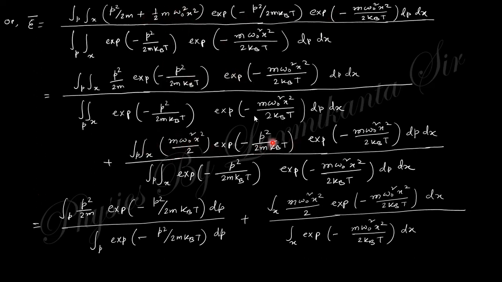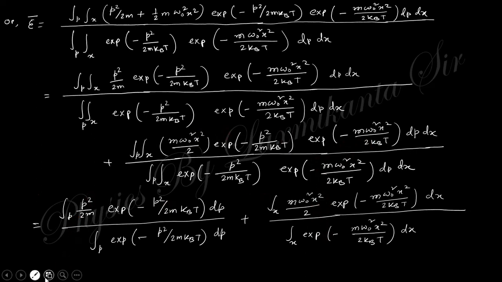Just separate out these two portions, and you can see the integration with respect to x in the numerator and denominator gives the same result, so these two cancel out, and only the integration with respect to p is present here and here. Similarly, the integration with respect to p in both gives the same result and cancels out, and only the integration with respect to x is present here and here.